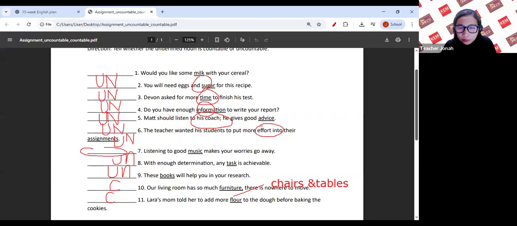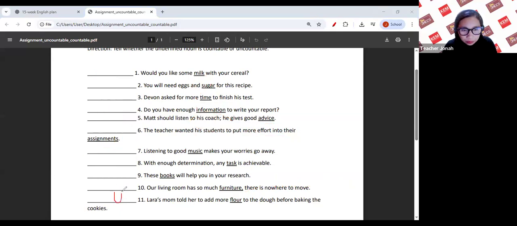Uncountable. That's correct. This should be uncountable. Okay, allow me to delete uncountable. This one, number 11. Okay, so we know the difference between countable nouns and uncountable nouns, right?